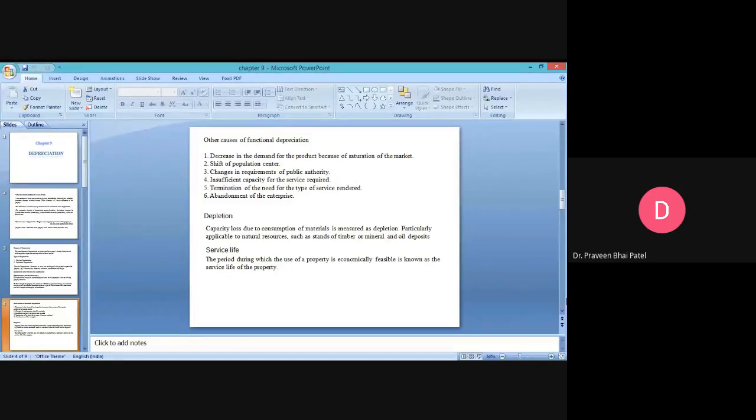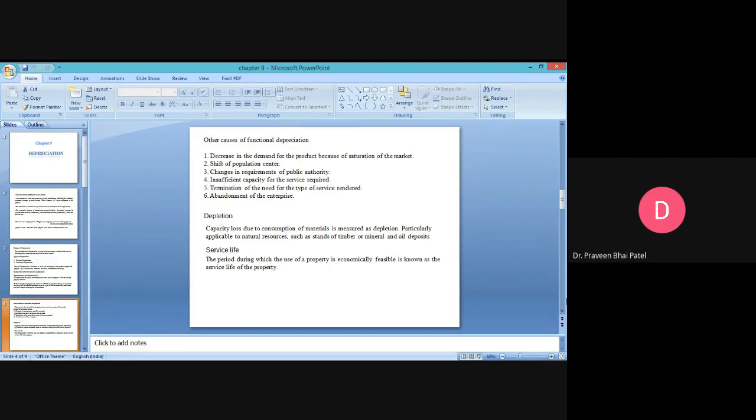Now the other thing is abandonment of the enterprise. This is one of the reasons: everything is over, the industry has stopped producing, and it has left the enterprise in a lonely place and abandoned it, and now no production is required and it is of no use. Then also, if that particular enterprise cannot be reused, it is of no use, the final value has been reduced, and the depreciation value will be high.